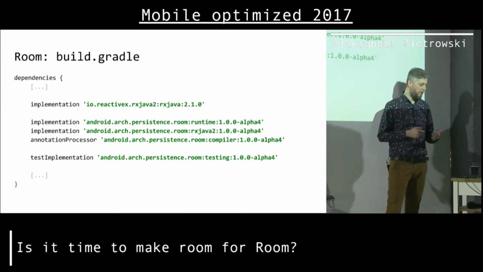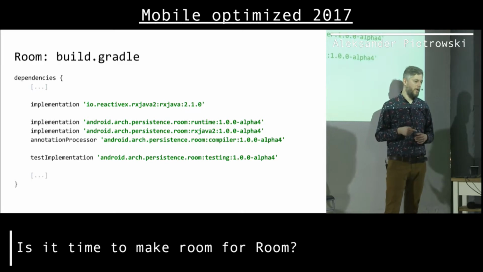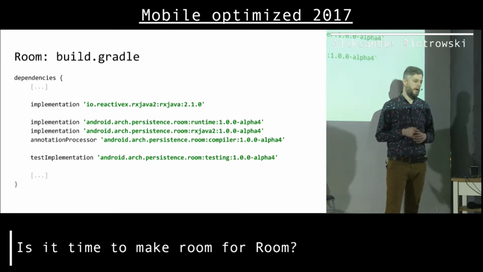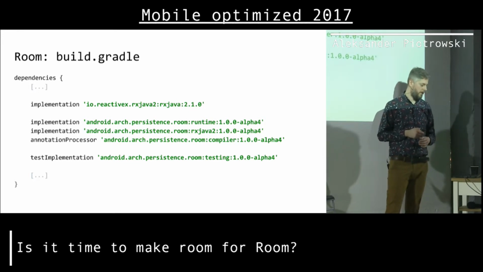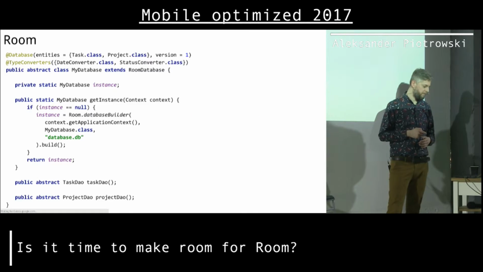The only interesting thing is the test implementation line, so we can test our migrations. We can skip this part and just focus on using Room and ignore testing migrations, but if we want, we can add this extra artifact. So the same for Room and requery: a few lines in the build Gradle, and we are done.